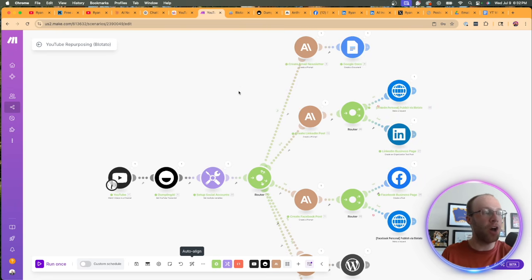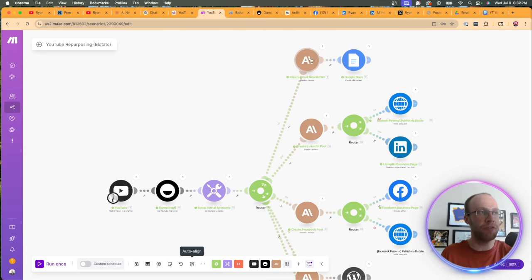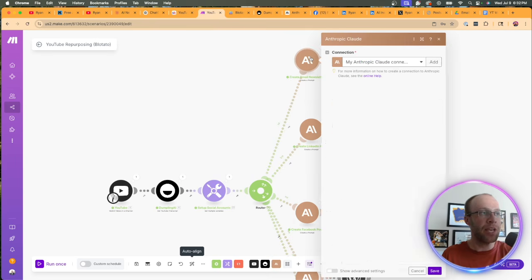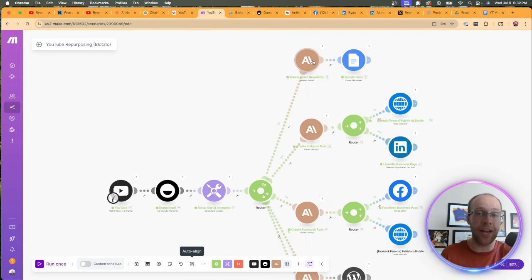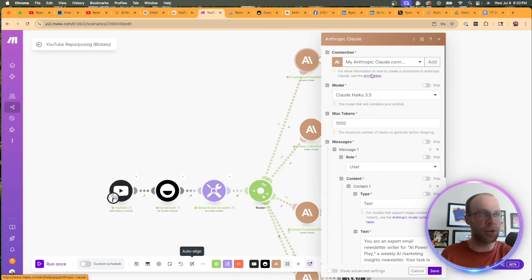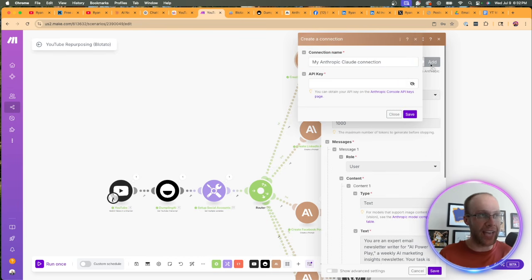And so first of all, let me just say this. For the very first time, I'm going to test this in a little bit, but if you're wondering how to actually set up these different Claude modules, and by the way, you can use OpenAI, you can use Google Gemini. You don't have to use Claude as your AI module, but if I click into my email newsletter module, for instance, the first thing you'll need to do, and this is no different across any AI platform, is you need to integrate your API account. So you'd click add, and then you'd have to add an API key here.